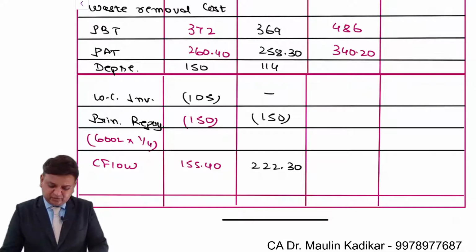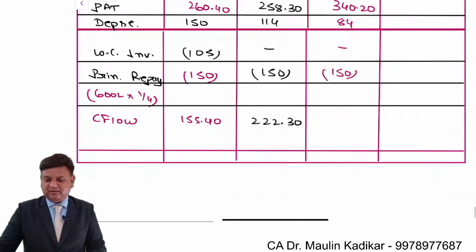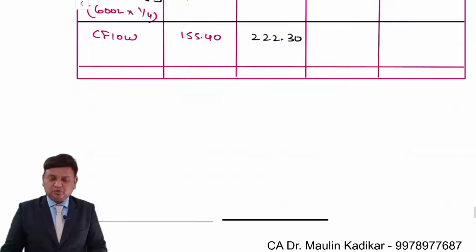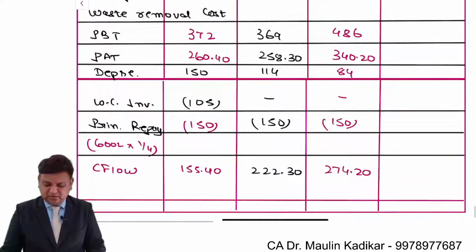Depreciation same, 84. No working capital change. Again 150 would be deducted. So 340.2 plus 84 minus 150. So 274.2. That is the way we are required to compute the cash flow for the third year.